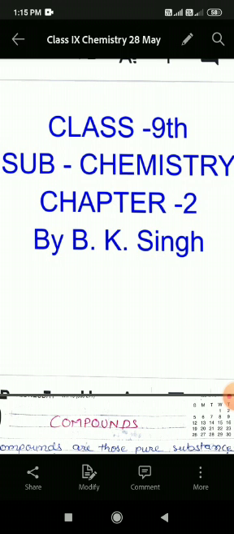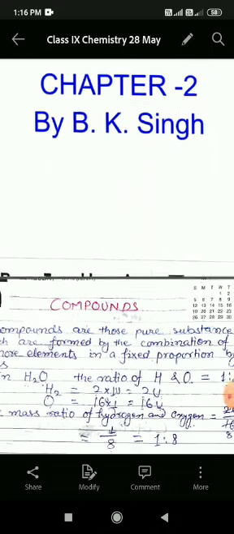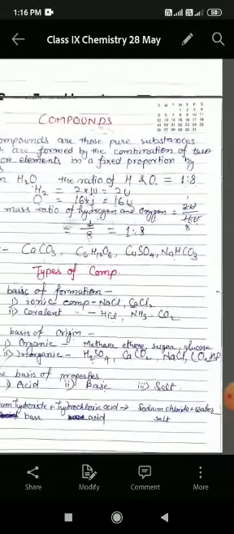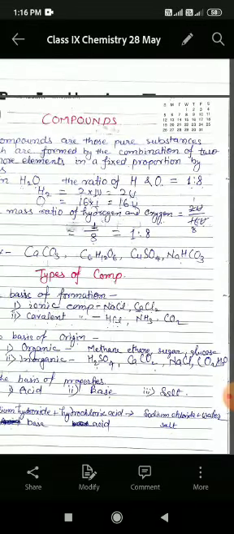Dear students, during the last video we had discussed elements in a descriptive way, and their types also. Today we are going to discuss compounds. So today, students, we are going to discuss compounds, and first of all, we'll understand what a compound is.